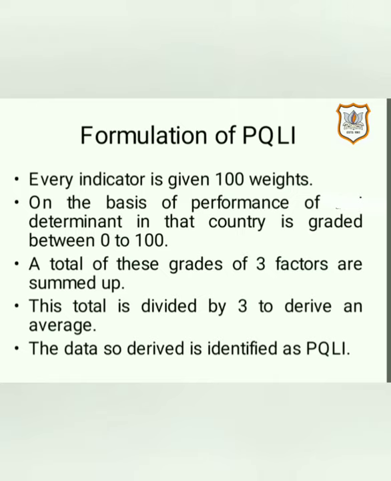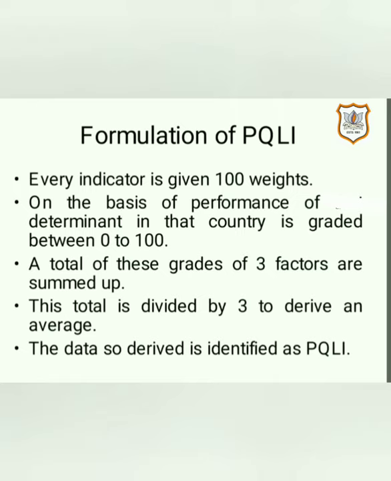Now, on the basis of performance of that determinant in that country, it is graded between 0 to 100. Just like how is your performance in each subject, and accordingly the marks are given, similarly how these determinants have performed in the country, and on that basis each determinant is graded from 0 to 100. Now a total of these three grades is summed up.